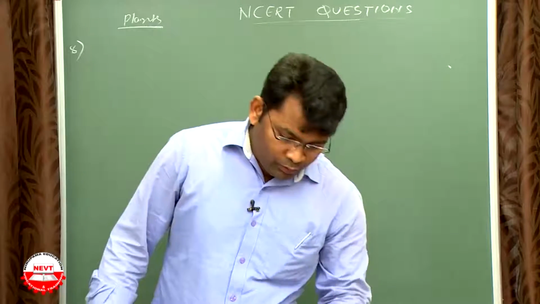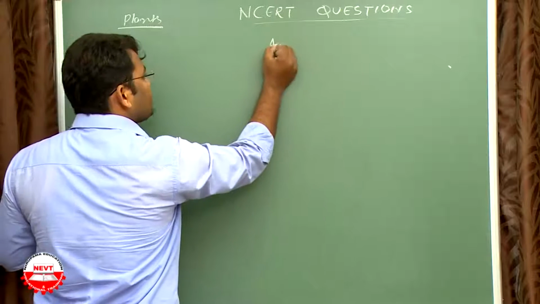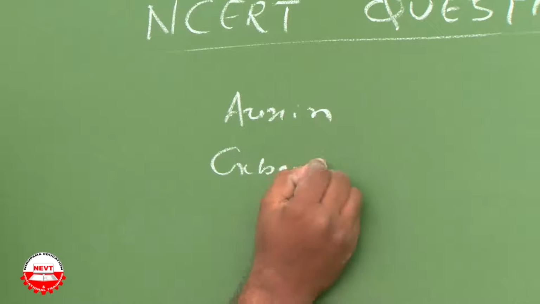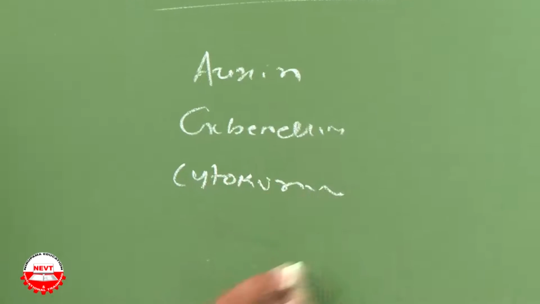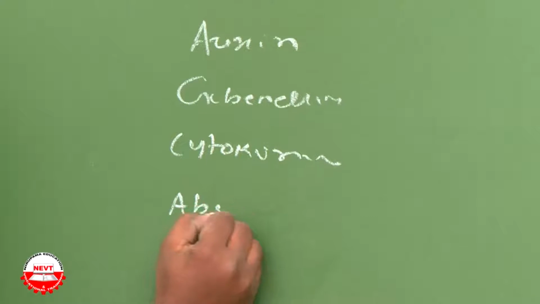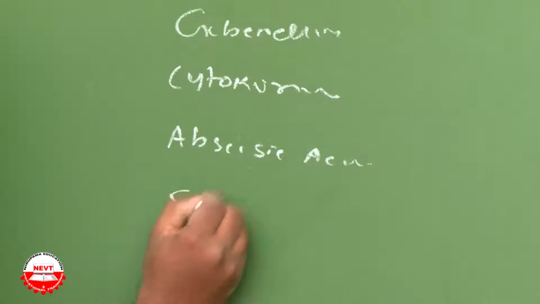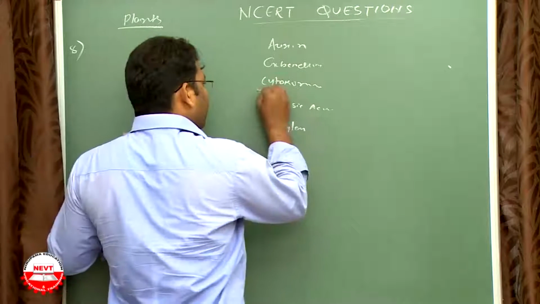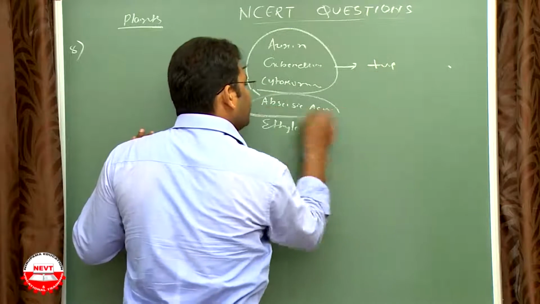So coordination in plants is controlled by different hormones like auxin, gibberellin, cytokinin, abscisic acid, and ethylene. These three show a positive effect and this one a negative effect.